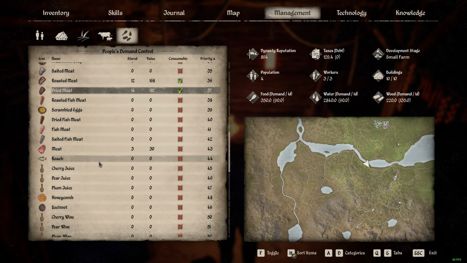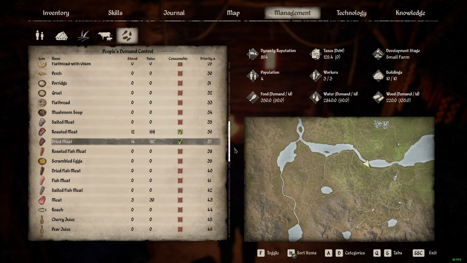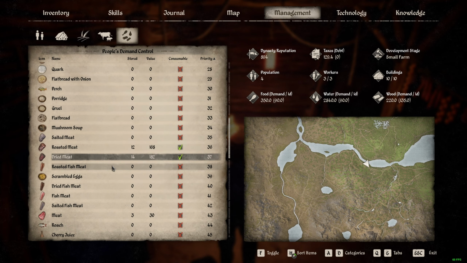So everything else has been unchecked because I don't want them to touch any other food except the one that I just mentioned above, the roasted meat and dried meat. But make sure you do have some, because if you have none of these, you're in deep trouble.